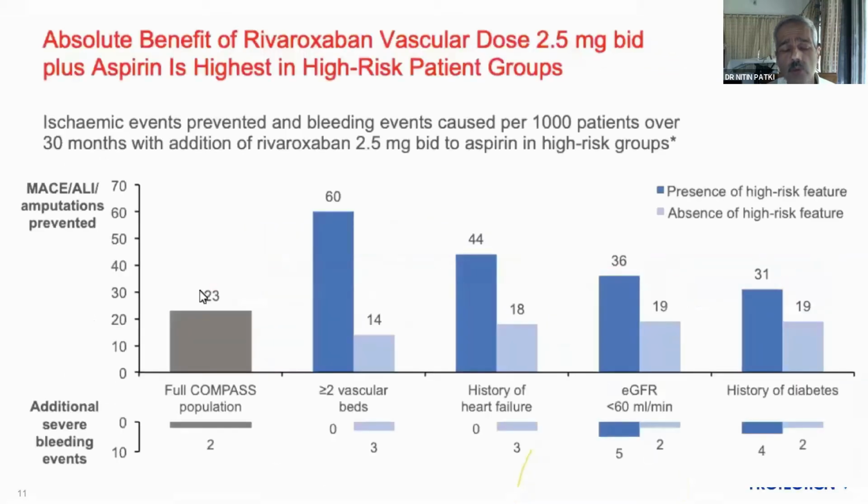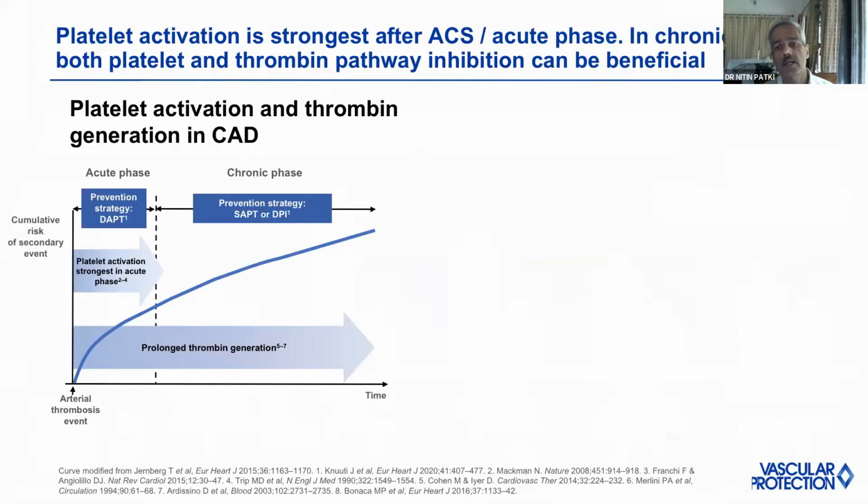Now, what is more interesting to know is that the sicker the patient, the more risk factors, the risk also increases, and that's what was shown by the COMPASS trial. The higher the risks, the better the benefits. In our patient, he has a previous history of stroke, so more than two vascular beds were involved, where the benefits are much more than if the patient only had coronary artery disease. Similarly, a history of heart failure and renal failure are going to affect the benefits with rivaroxaban. And like in our patient, diabetics are also going to benefit more from this particular strategy for prevention of future events.